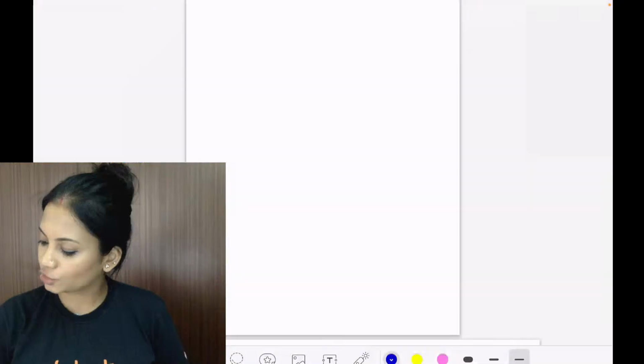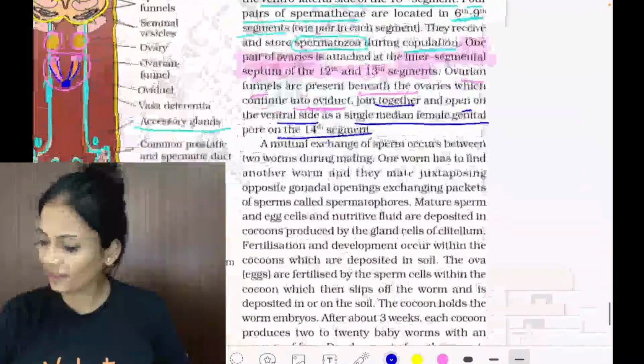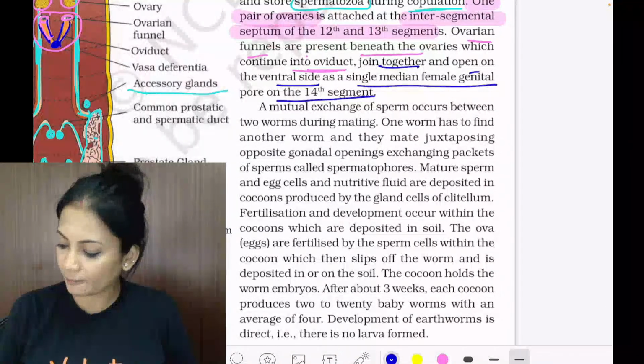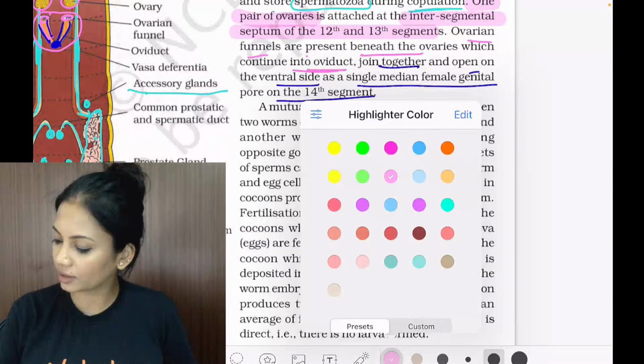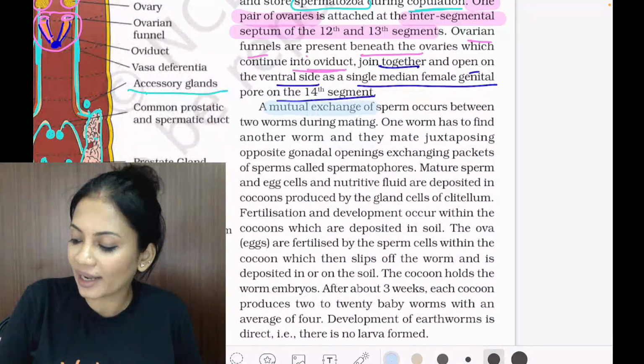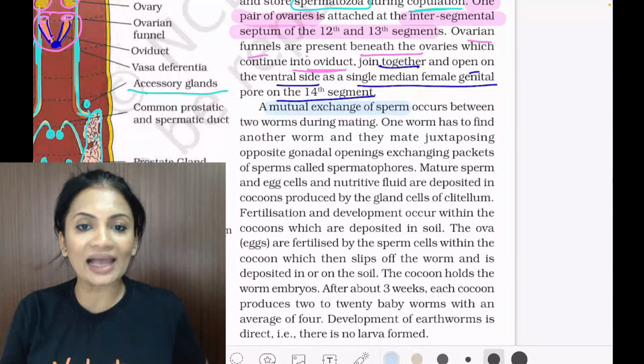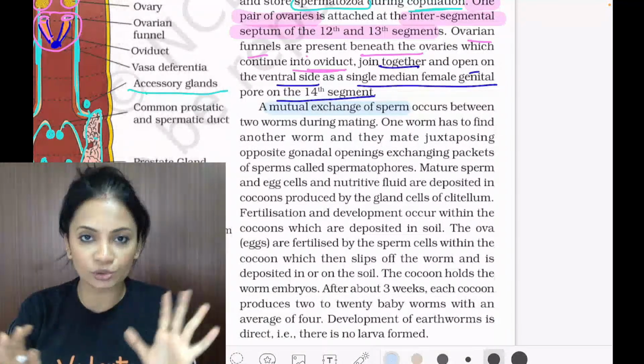Alright. So, what do we see here? There is going to be an exchange. Alright. So, we see here, I'll change the color. There's going to be a mutual exchange of sperms. Okay, and that too occurs in worms during mating.